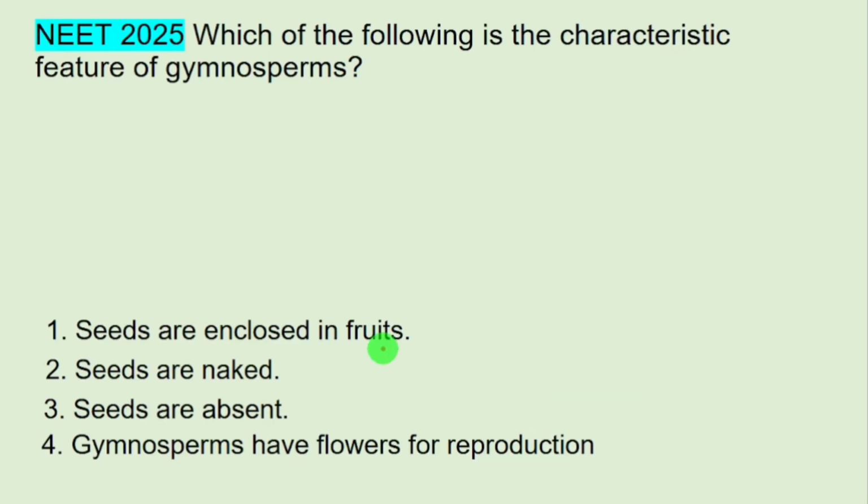Based on this topic, this question was asked. Which of the following is the characteristic feature of gymnosperms? Seeds are enclosed in fruits? No. They don't have ovary, so they don't form fruits. Seeds are absent? This is also wrong, seeds are present. Gymnosperms have flowers for reproduction? They don't have flowers. They are non-flowering plants, so this will be wrong. The only option is seeds are naked.